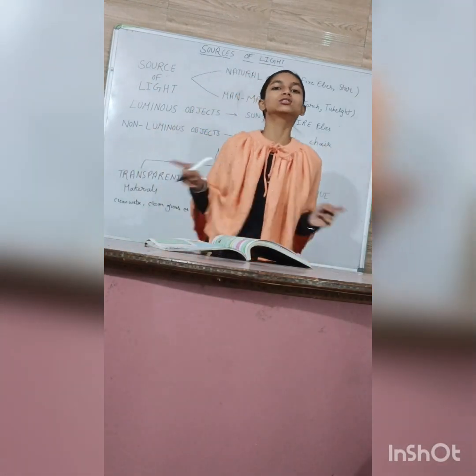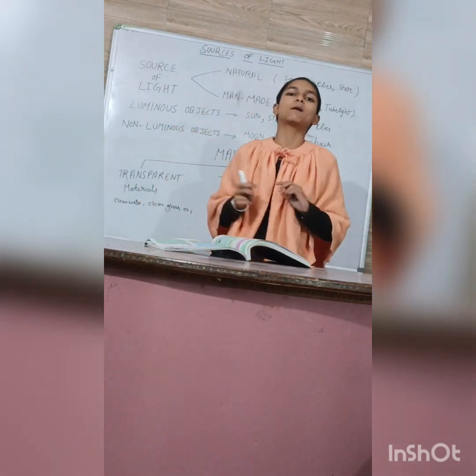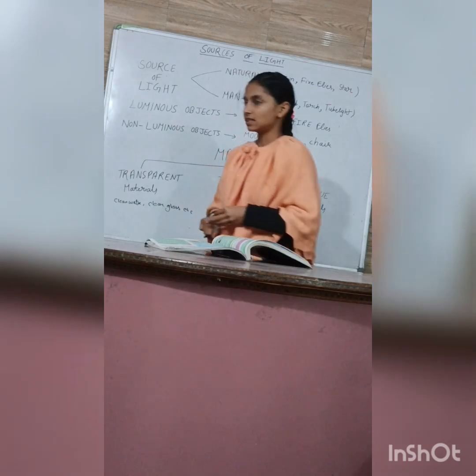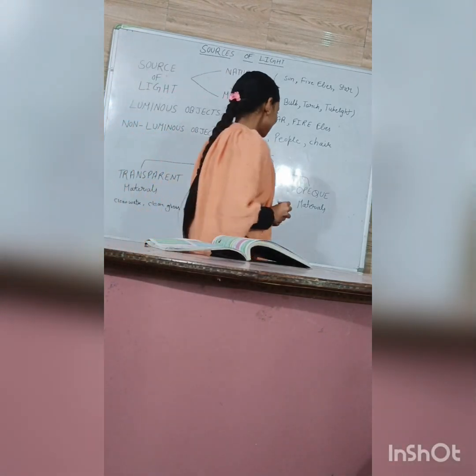Second, translucent material. The objects that allow some light to pass through them. The examples are butter paper, ground glass. These are a few examples of translucent material.